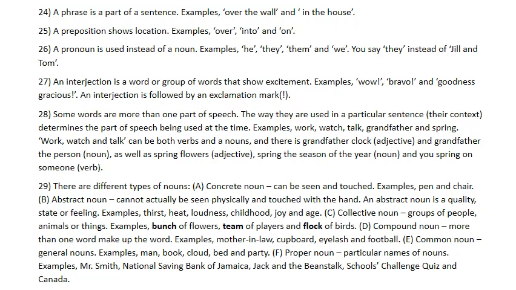Examples: wow, bravo, and goodness gracious. An interjection is followed by an exclamation mark. So the exclamation mark shows you that there's some excitement there with the interjection. So when you use an interjection, you're also excited. So you use an exclamation mark along with an interjection.